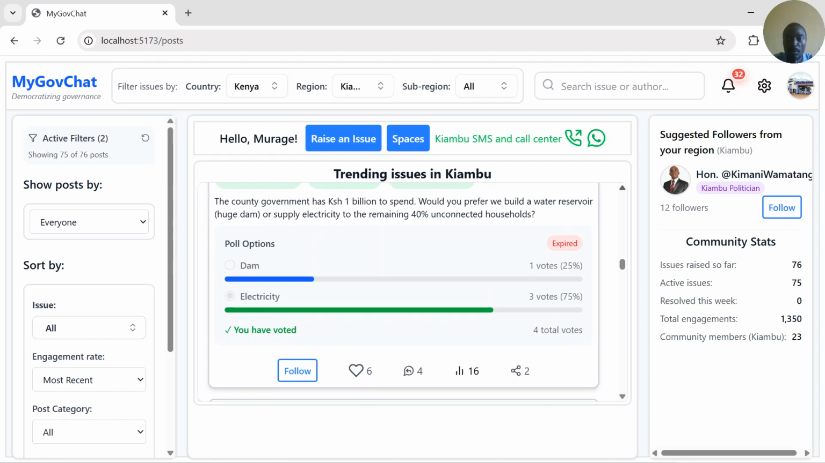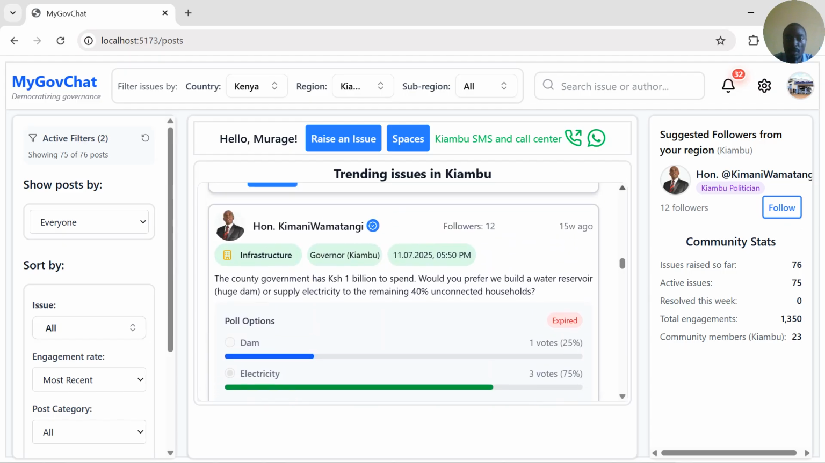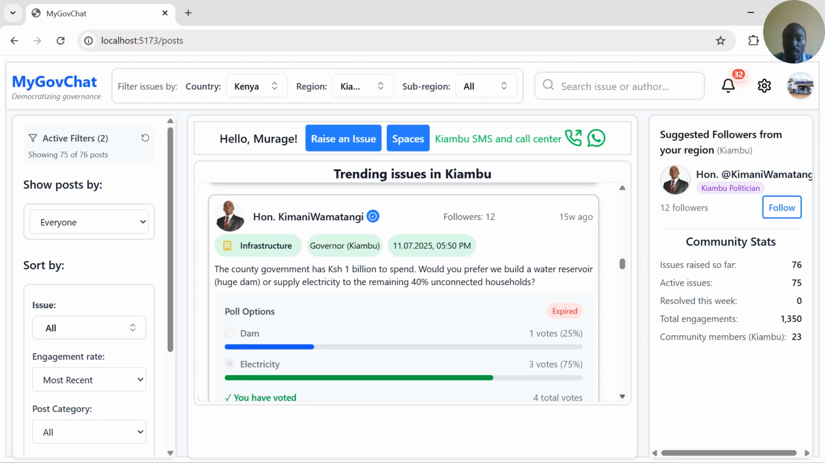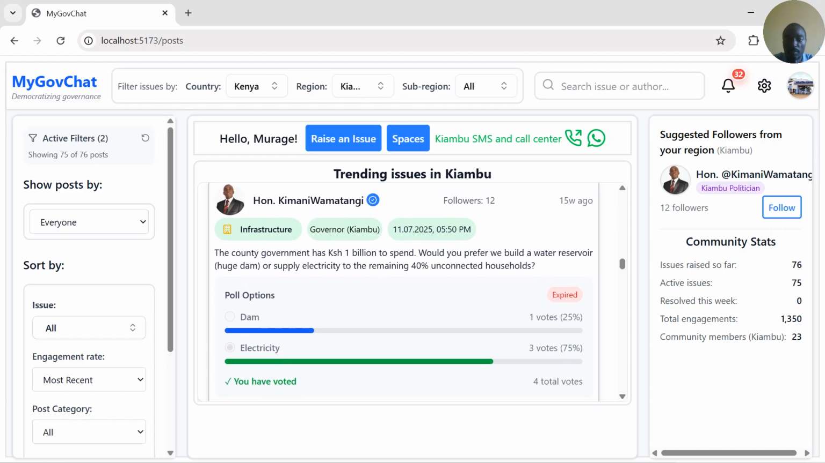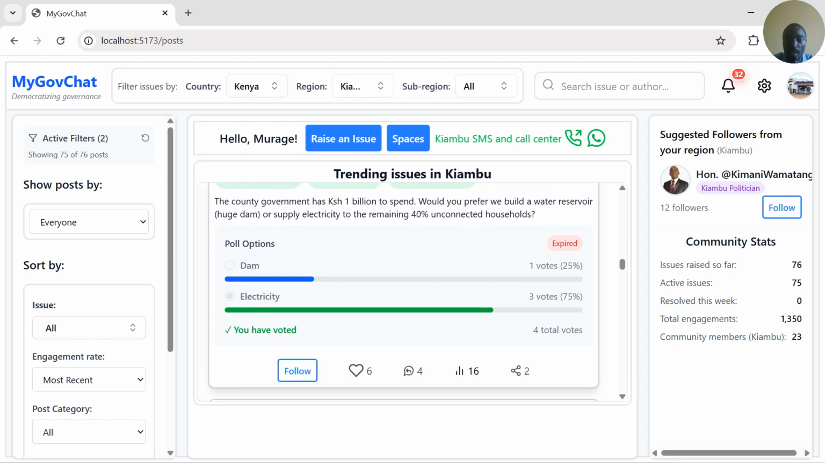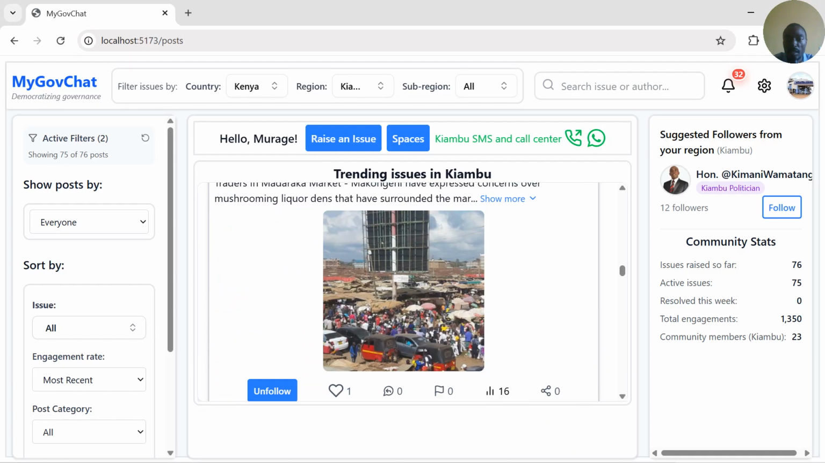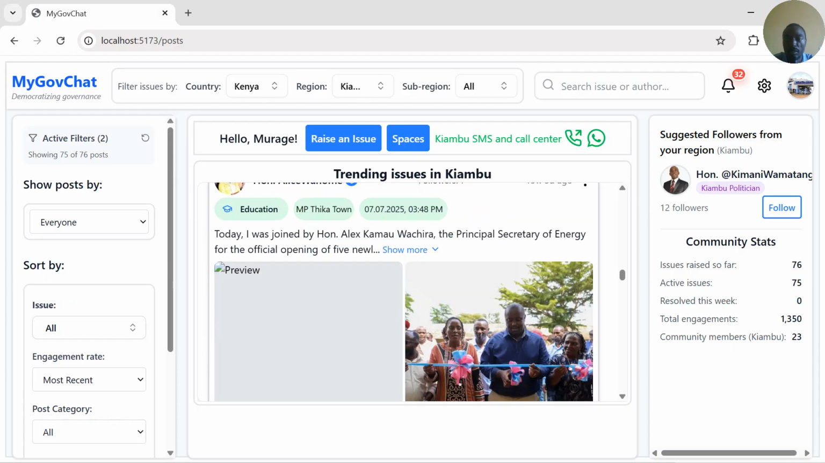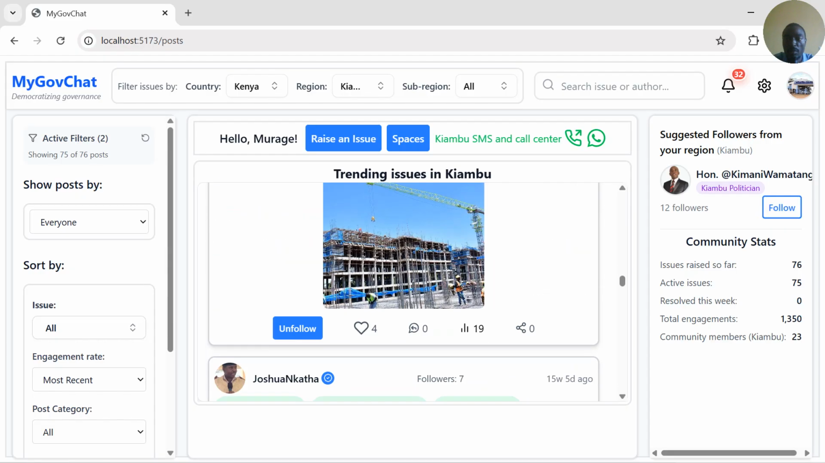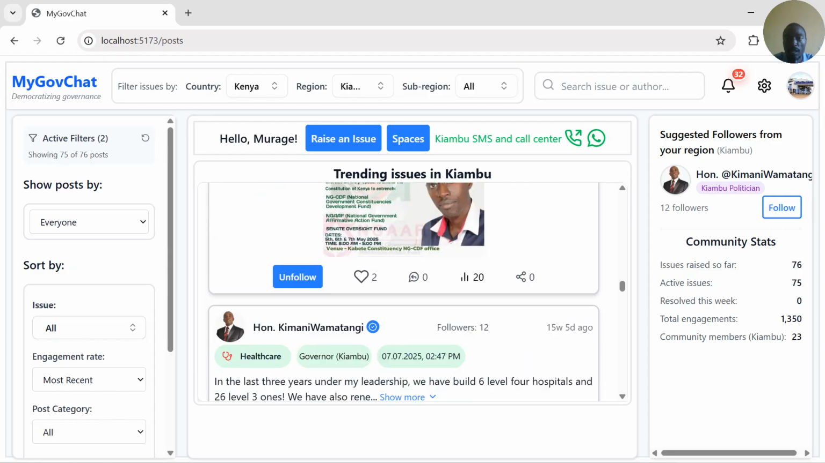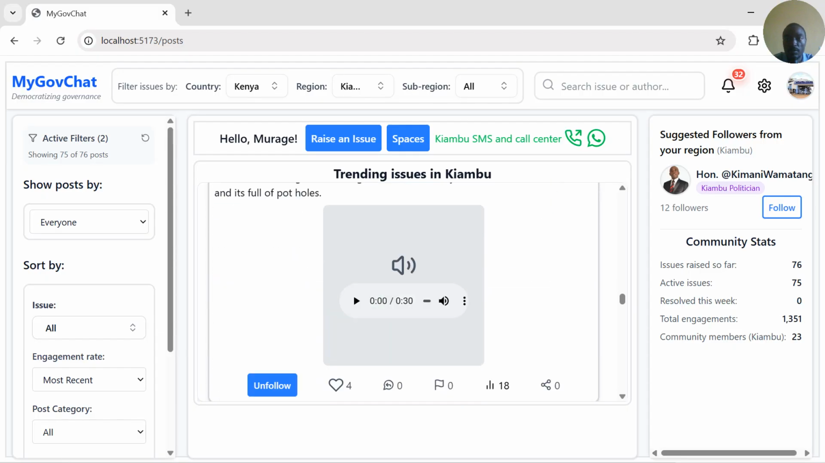We can also conduct a poll. This was an example poll that I created logged in as Honorable Amatagi, and I asked residents, in this case only 4 residents, that the county government has some money to spend and where the public would like it to be spent. Is it dam or electricity? So we can conduct a poll. It can be a compliment, it can be a complaint, feedback, suggestion. It can be maybe you have an innovation that you want to share with the public or with the government and you want it to be funded. All those kinds of issues, as we shall be seeing shortly.